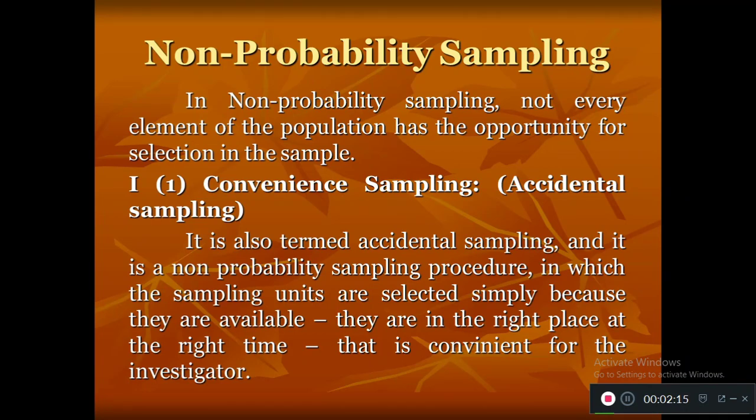So what I am doing, I am going to a mall at 9 o'clock and I am collecting sample from the consumers who are visiting the mall from 9 a.m. to 9 p.m. who is having that particular mobile phone. So whoever is having that mobile phone, I call and I ask them feedback about that phone. So this is the convenient sampling technique.